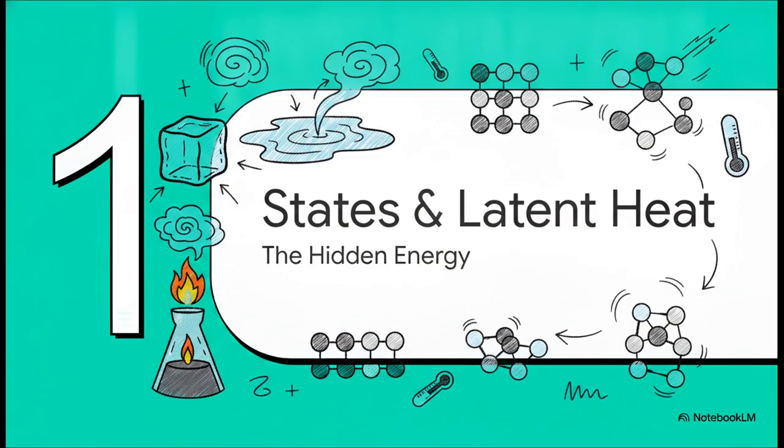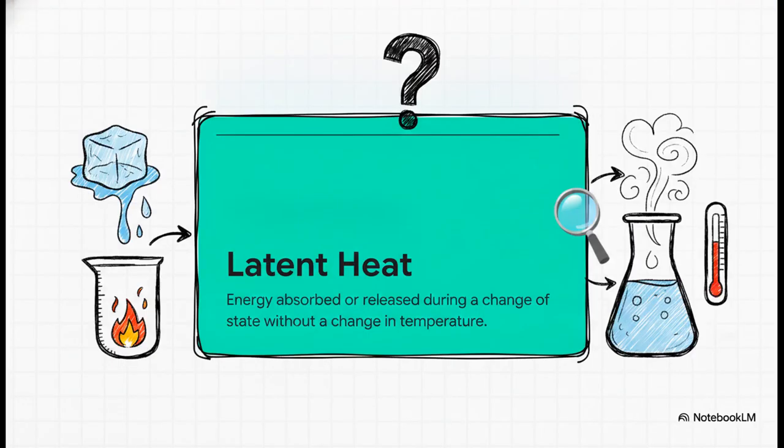Let's get into it. So, to understand how states change, we absolutely have to talk about latent heat. Latent heat is the energy that's absorbed or released during a change of state. But here's the crazy part. It happens without any change in temperature. The word latent literally means hidden. So you're pumping energy in, but the thermometer doesn't even budge. It just stays flat at the melting or boiling point. It's like the energy goes undercover to get the job done.